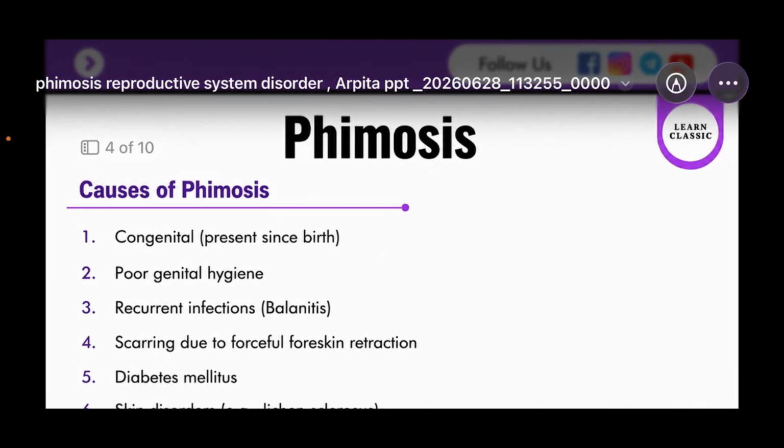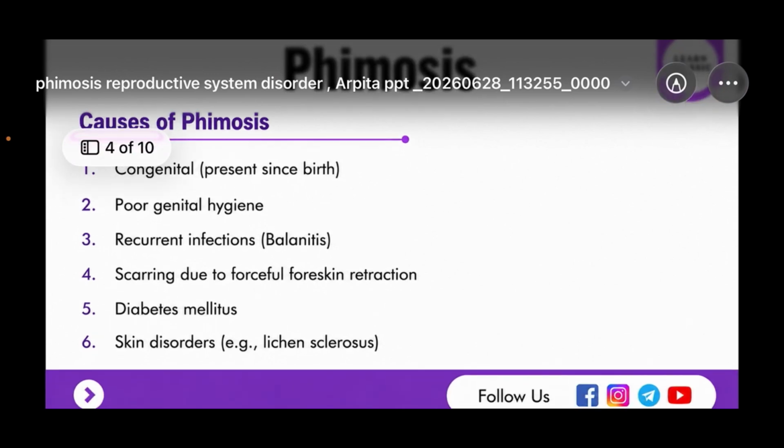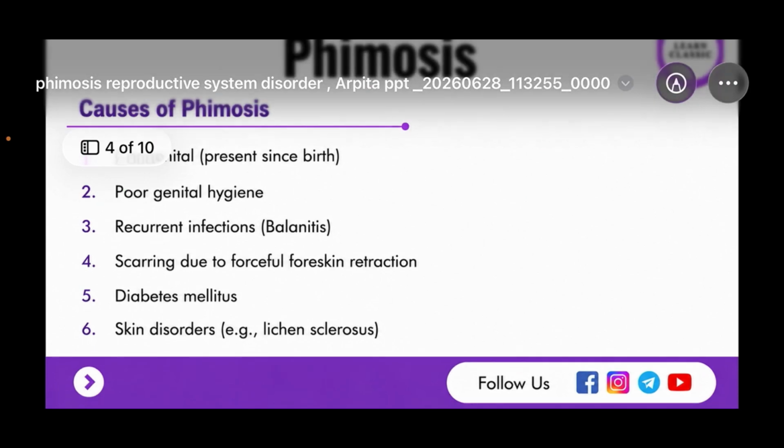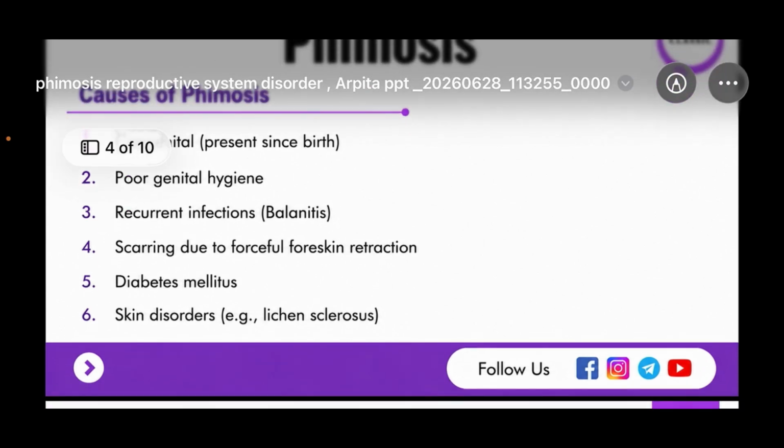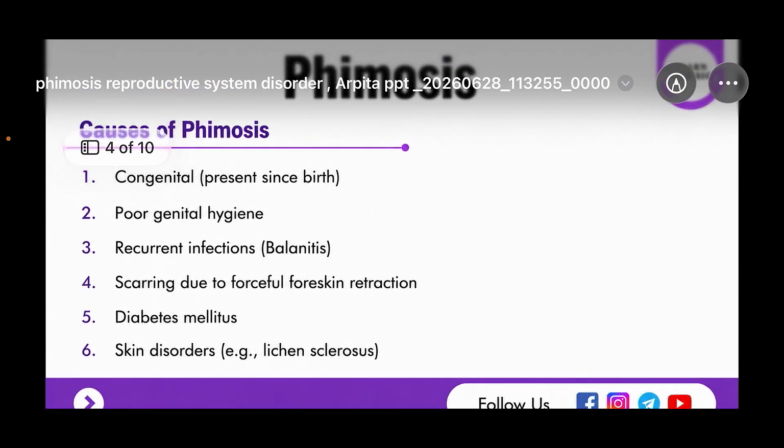Now coming to the causes of phimosis. The causes of phimosis are, first, congenital, that is it is present since birth. Then poor genital hygiene, recurrent infections, then scarring due to forceful foreskin retraction, diabetes mellitus and skin disorders. Lichen sclerosus is an example of skin disorders. So these are some causes of phimosis.